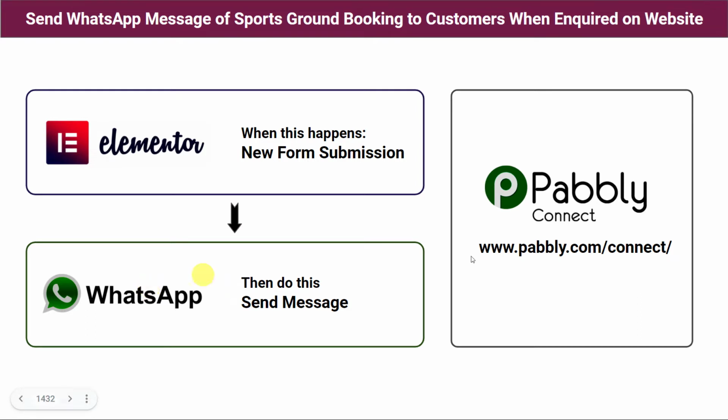As a solution, we are going to use Pabbly Connect. Basically, Pabbly Connect is an automation and integration software which will help us in integrating Elementor form with WhatsApp automatically. The best part here is it doesn't require any coding skills or programming knowledge. Even a non-technical person can do this very easily. Here, we are using Elementor form to collect the responses, but in place of Elementor form, you can use any other form building software application like JotForms, Google Forms, Pabbly Form Builder, etc. So let us check this in real time.